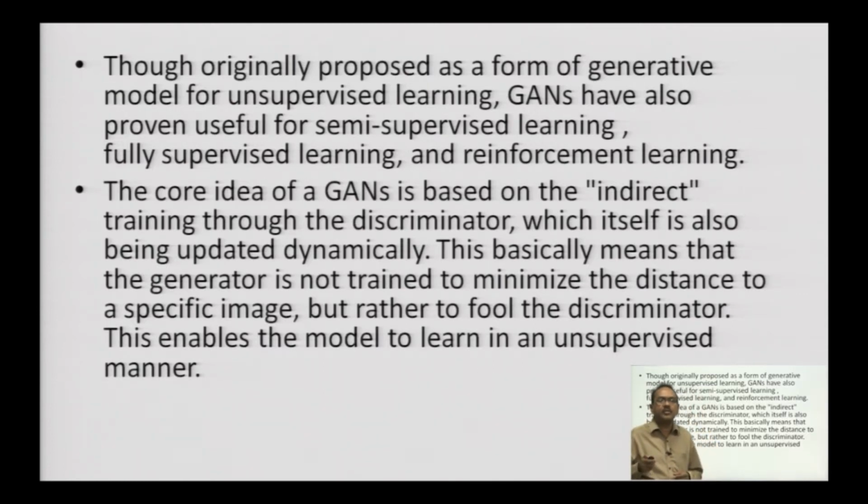This basically means that the generator is not trying to minimize the distance to a specific image, but rather to fool the discriminator. This enables the model to learn in an unsupervised manner. So these networks are very useful to weed out those that are not real. They have huge applications.